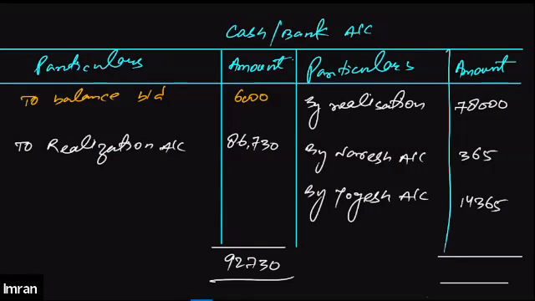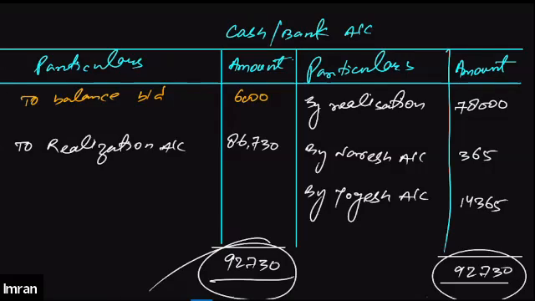1478. 92,730 as well. So both the sides are the same. So this is how we will prepare the cash account. This is done. Now this question is completed.